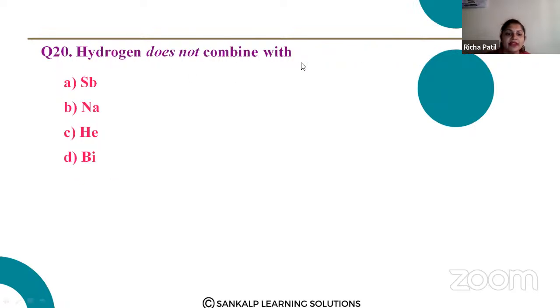Hydrogen does not combine with what? It does not combine with helium. With the rest of the metals, it will combine. Only with helium, it will not combine.